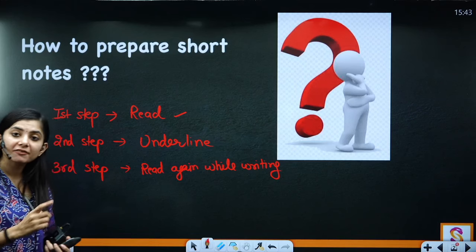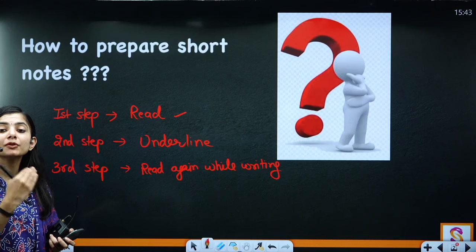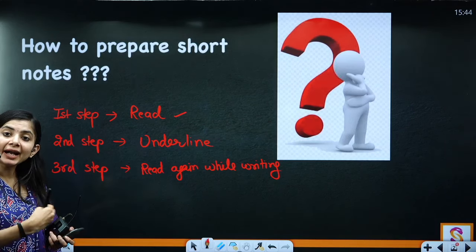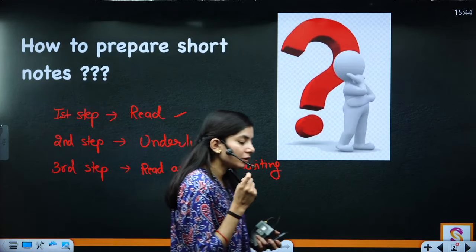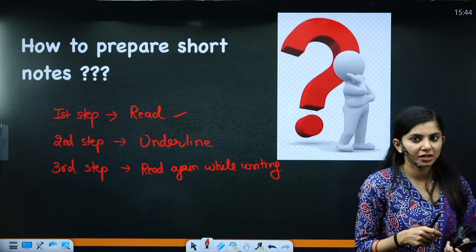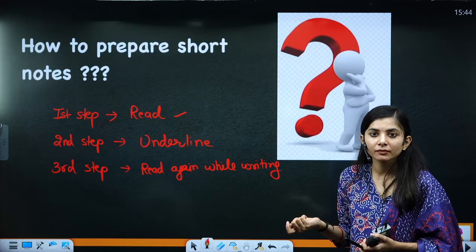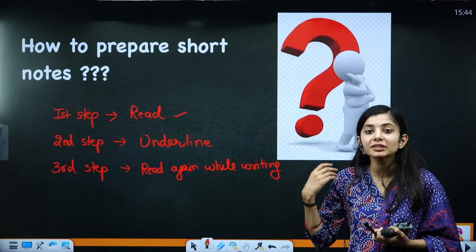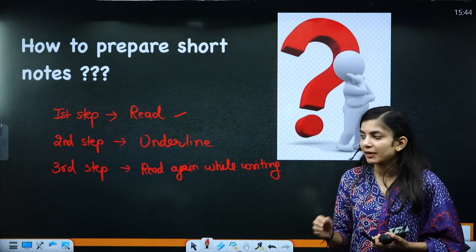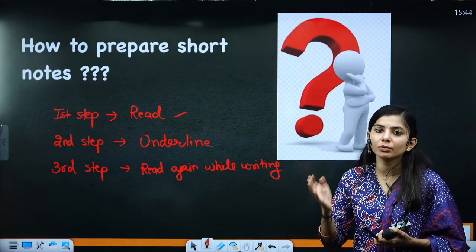Why? Because when we are reading again, we get to know which one is more important and important for you to mention. See, short notes should include only that information which you will mention in the actual exam. I mean, everything is important, but we cannot write all of that in the actual exam. That's why you need to have something which is very important and you can include while writing.